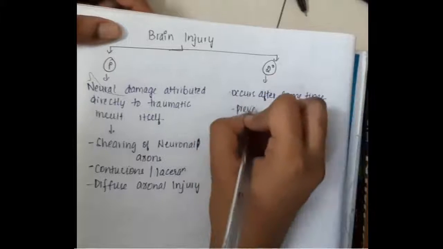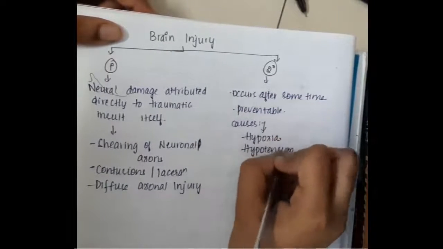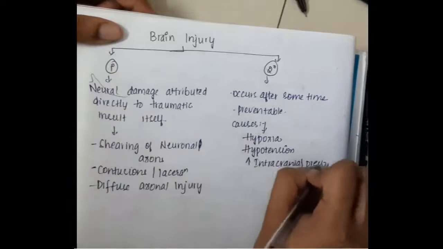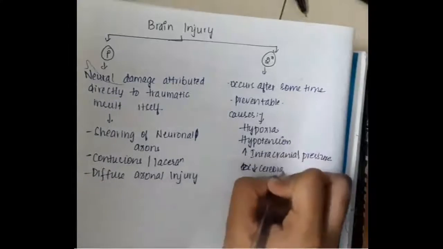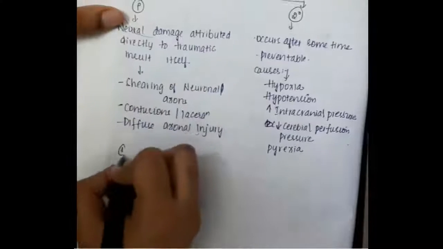Secondary brain injury occurs after some time and it is preventable. It does not occur directly due to trauma, but occurs due to consequences of trauma. For example, the causes include hypoxia, hypotension, increased intracranial pressure, decreased cerebral perfusion pressure, and pyrexia.